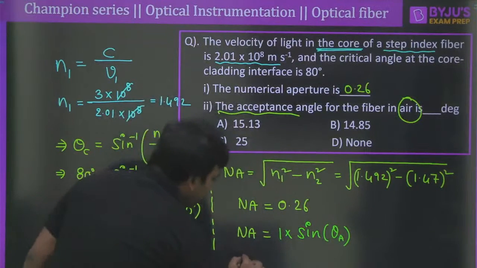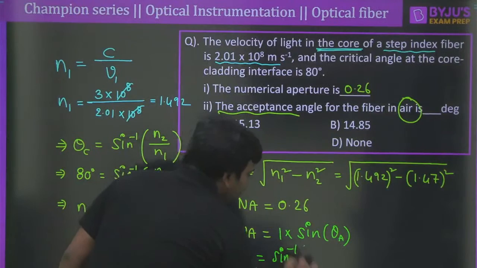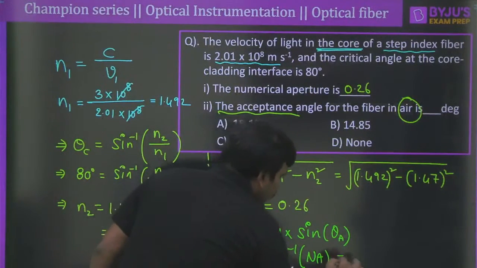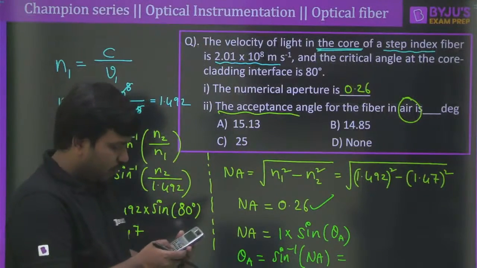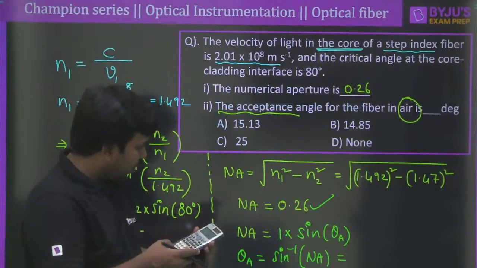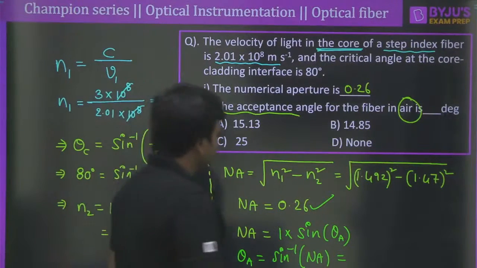So therefore theta A could be written simply as sine inverse of numerical aperture. So what is the value? Numerical aperture is known to you, 0.26, correct? So therefore sine inverse of 0.26, what would be the final value? So it is coming around 15.07.